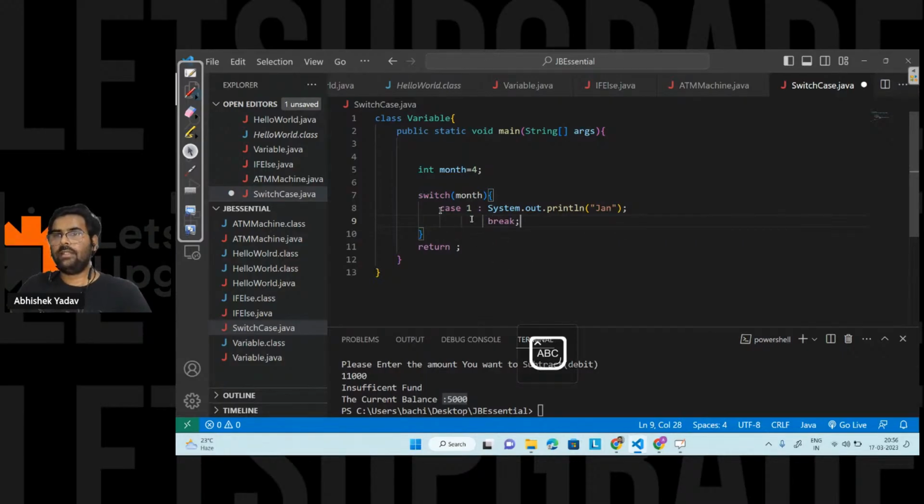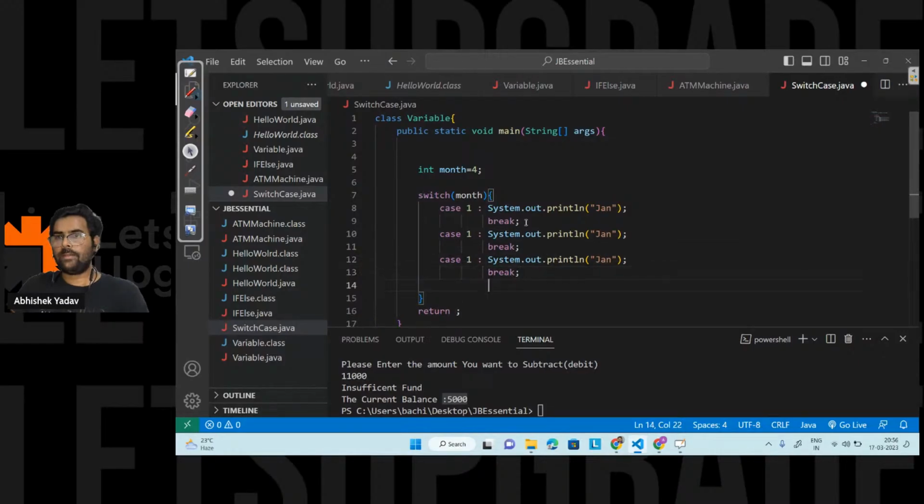Break keyword here. And similarly I will do for the remaining ones, that is for case 2, case 3 and case 4 here, right? So here we will have Feb and March, and similarly we have the April one.